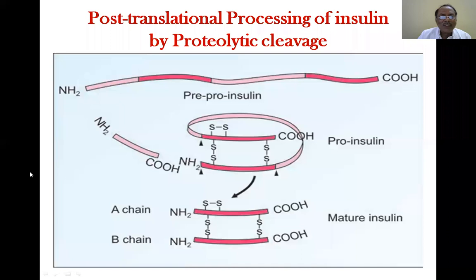One is the complete protein. For example, insulin is synthesized as pre-pro-insulin. This is the example of insulin. When it is being synthesized nascently, it is synthesized as pre-pro-insulin, and there is an extra amino terminal. In between, there is a small piece of non-functional protein. Then, for a functional protein to be produced, there are certain changes and modifications.